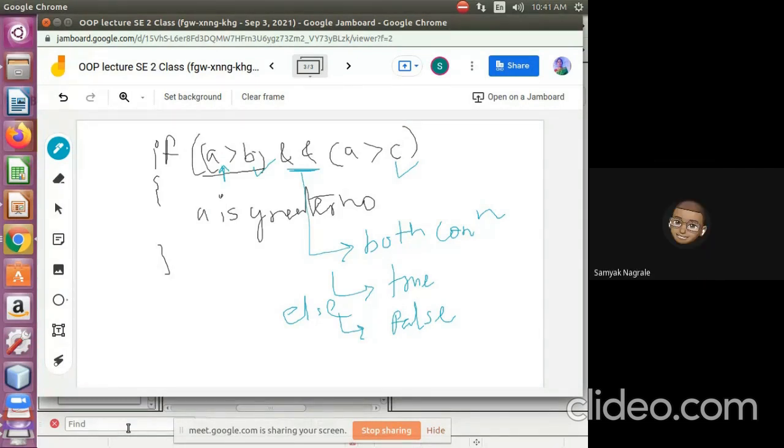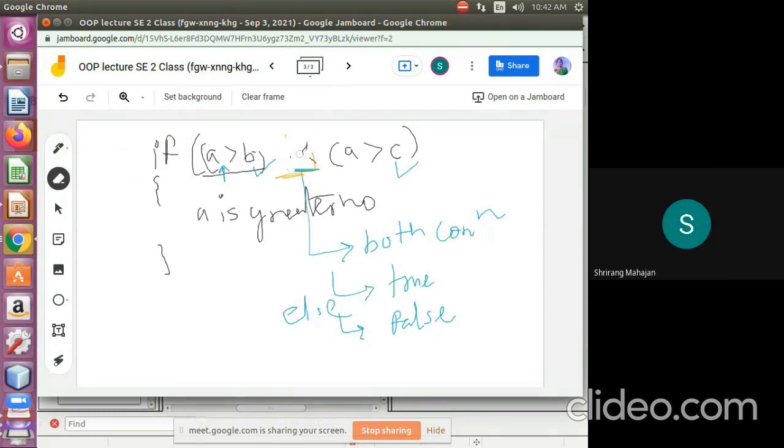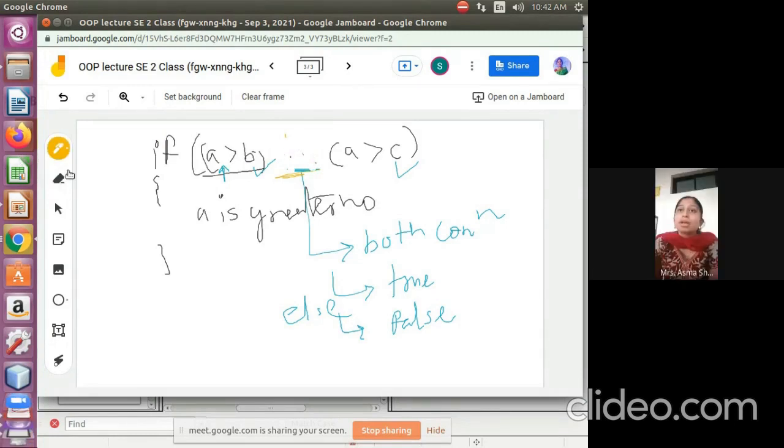Yes, ma'am. Okay. And when to use or? The logic is this one. If I am using or instead of the and operator, or means what? If one of the conditions is true, then the statement will execute. That you can always remember. If any one of the conditions is true, if this one is true or this one is true, anything is true, then I am printing something.